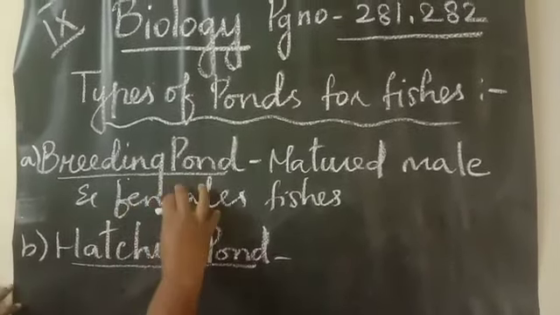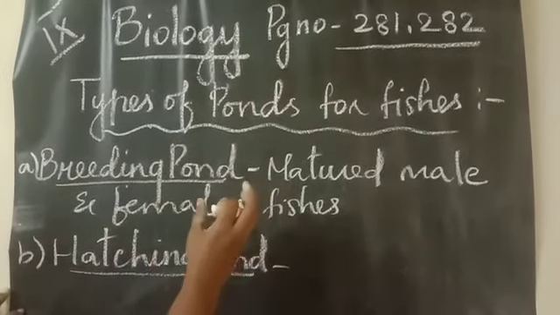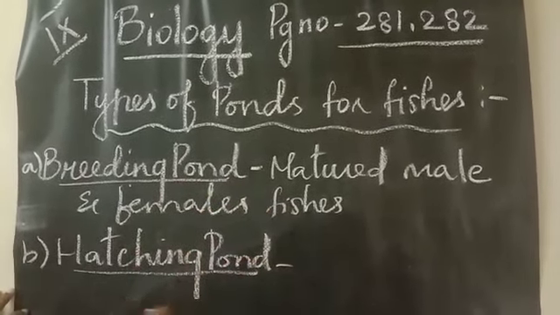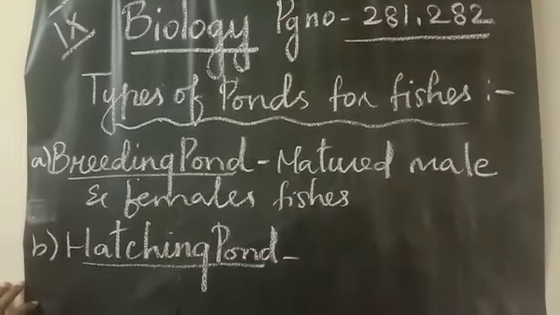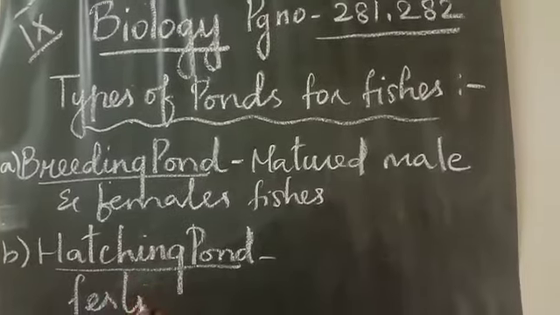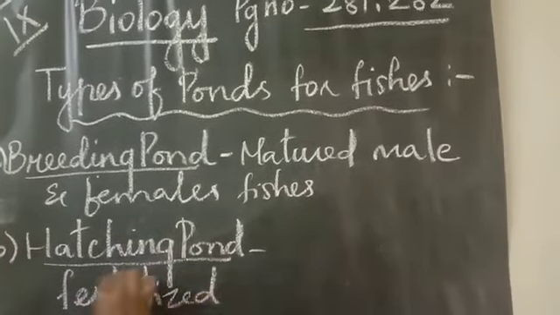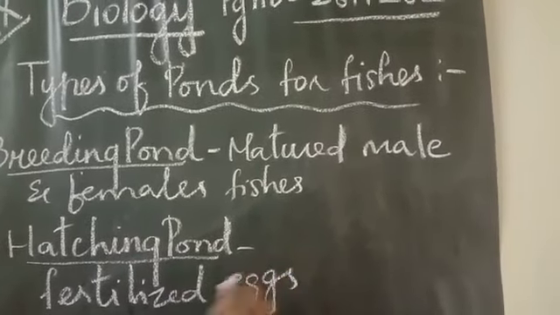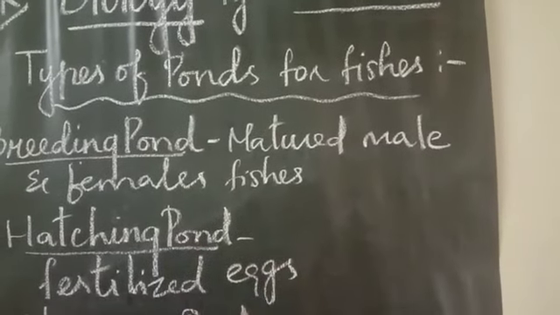So automatically, from the breeding point, when they are getting fused, the eggs will be taken over and added to the hatching pond. Okay, so here the fertilized eggs are taken over to the hatching pond.